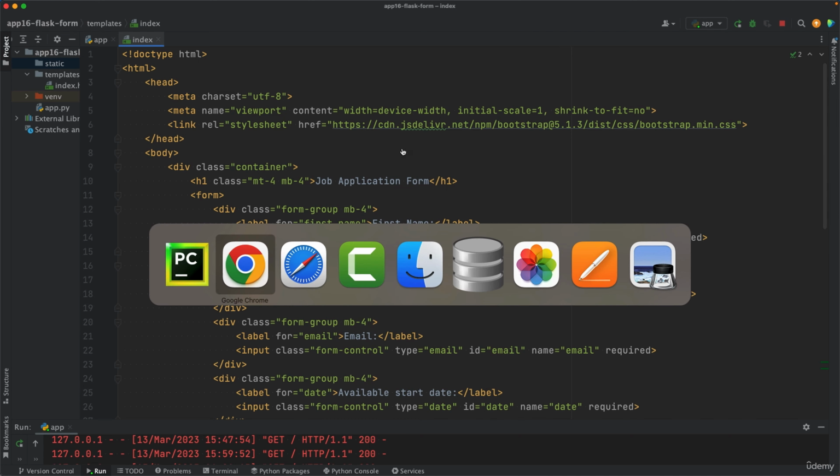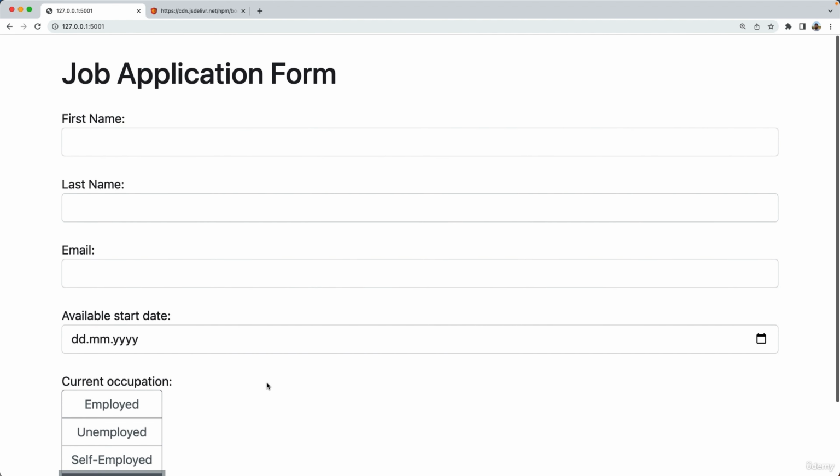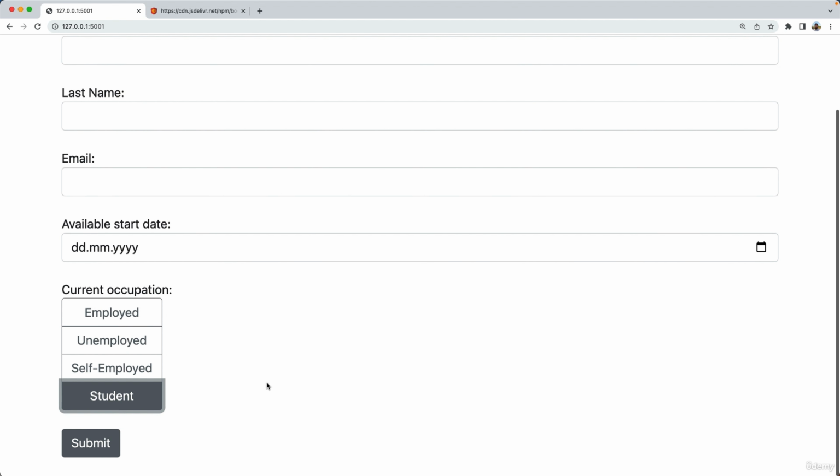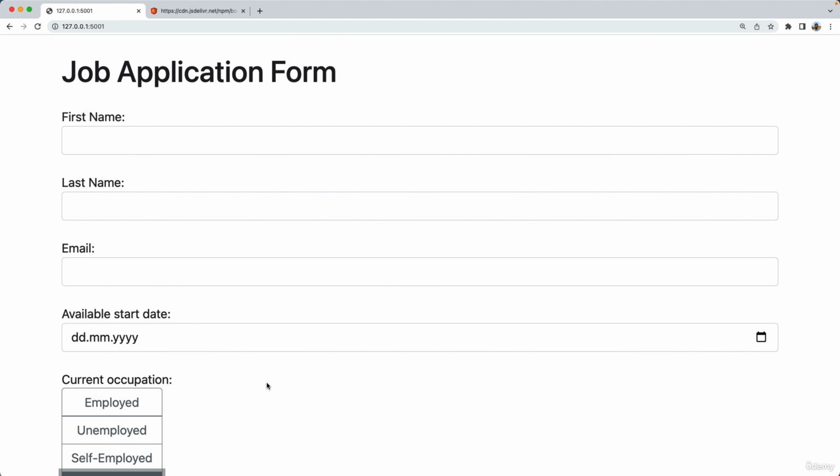I do believe that this looks better now. I know that the style is a bit subjective, but we can all agree that this looks better than before. So thanks a lot for following, I'll see you later.